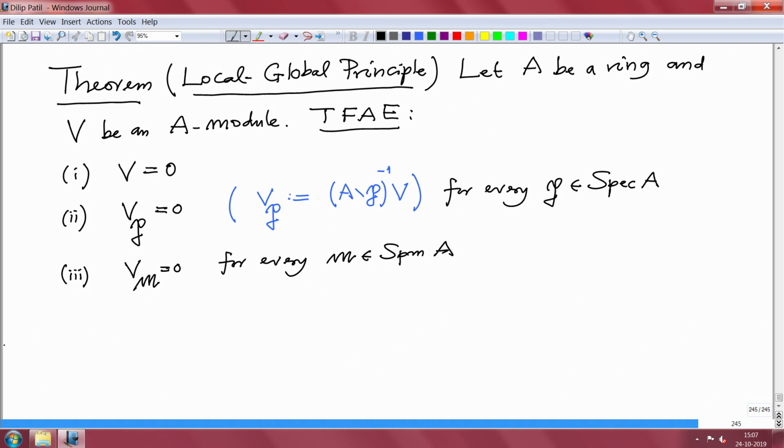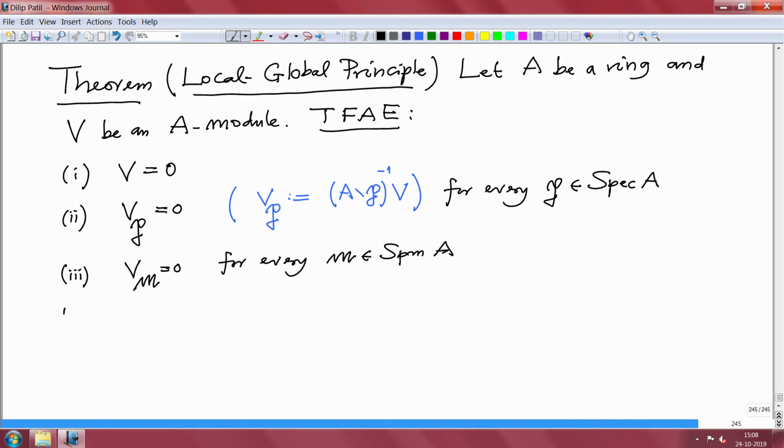So, let us prove this. Remember that we are going to define a topology on the spectrum, and this condition means that at every point in that topological space it is 0, and this is every closed point in the topological space will be 0. This language will come in the next couple of lectures. Alright, so how do we prove this?